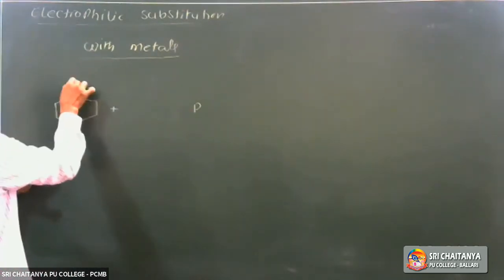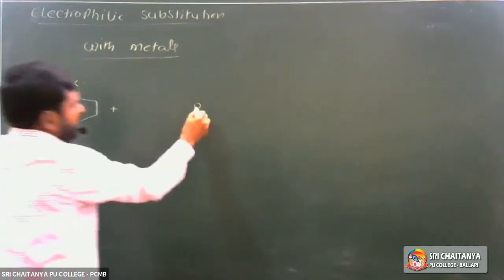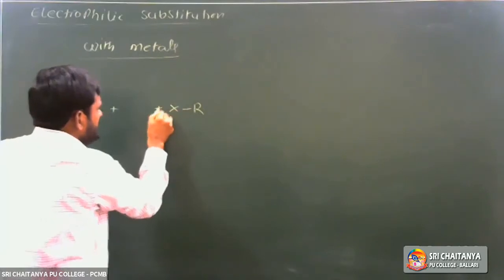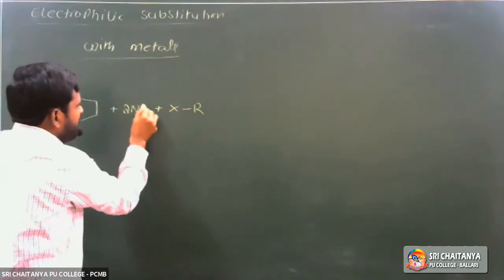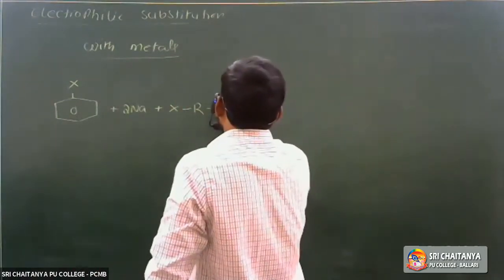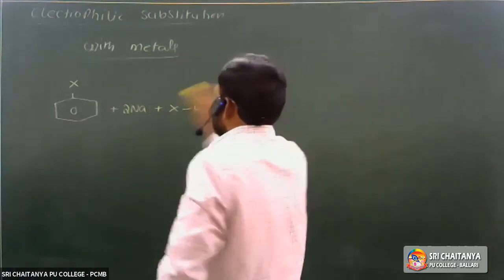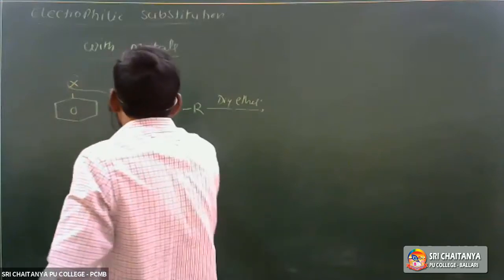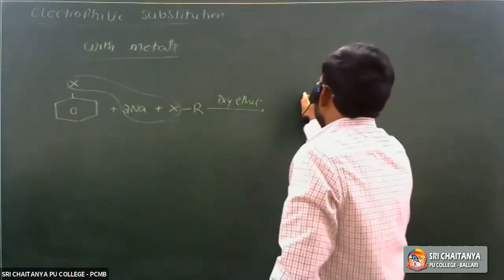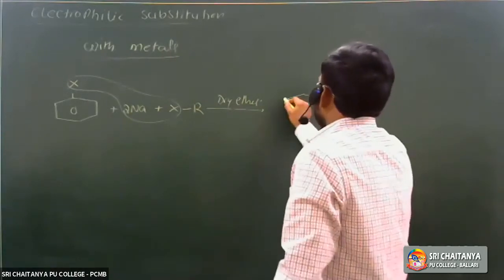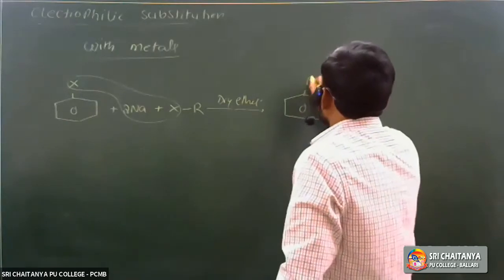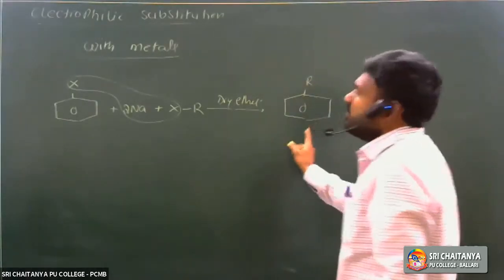Take a general example: a mixture of haloarene and alkyl halides is treated with sodium metal in the presence of dry ether. Two moles of NaX are eliminated. So the alkyl group is substituted on benzene, and it is called alkyl benzene.